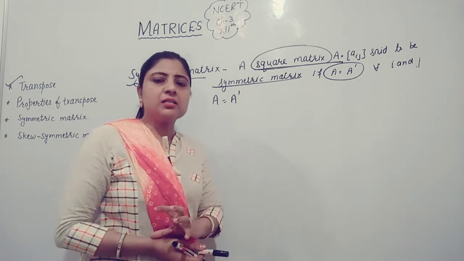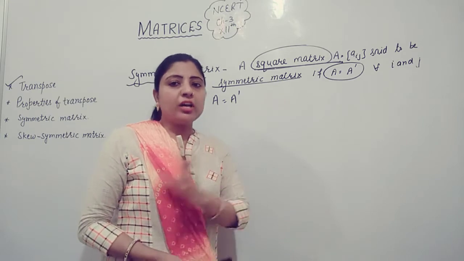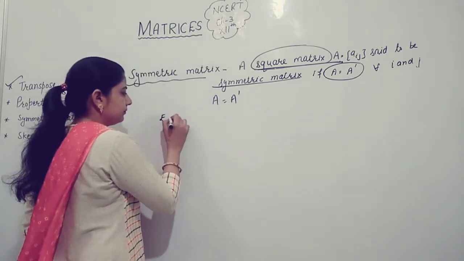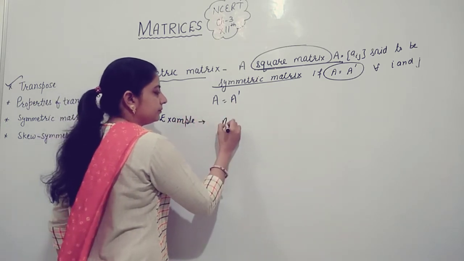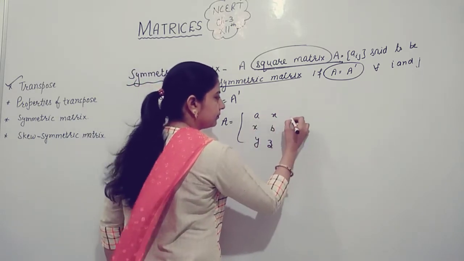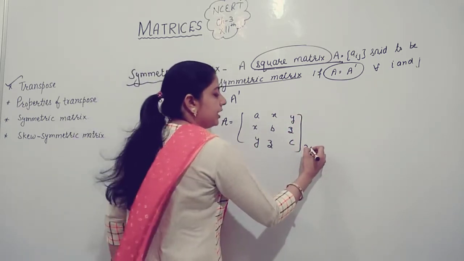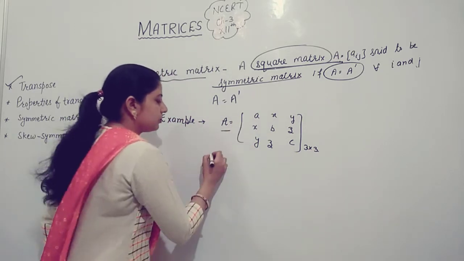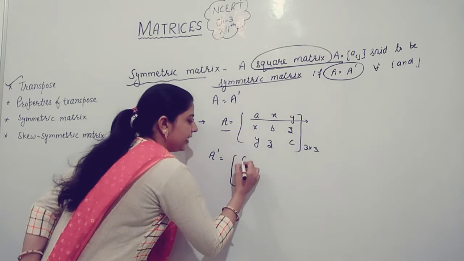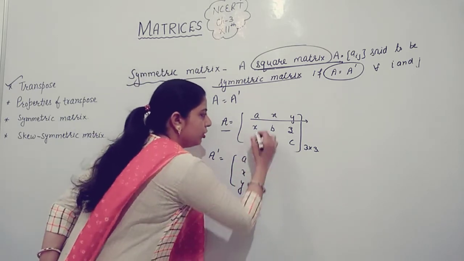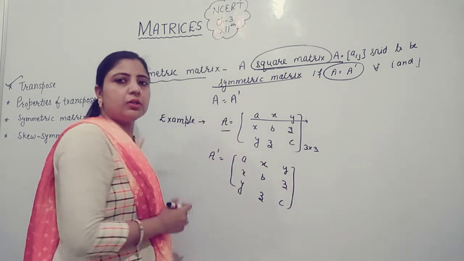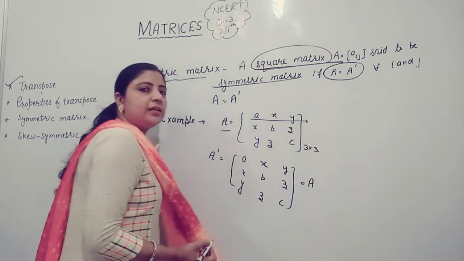Means if you take a matrix and change its rows into columns and there is no effect, the same matrix comes back as it is, then that is a symmetric matrix. Let us take an example, and the example is this. This is an example of a symmetric matrix. Write down its transpose: the transpose of matrix A is equal to, pick up the first row and write it in the first column, the second row in the second column, and the third row in the third column, and you get the matrix itself.